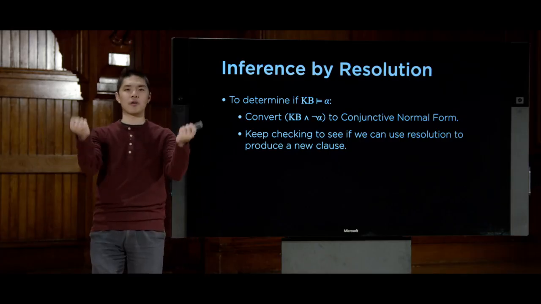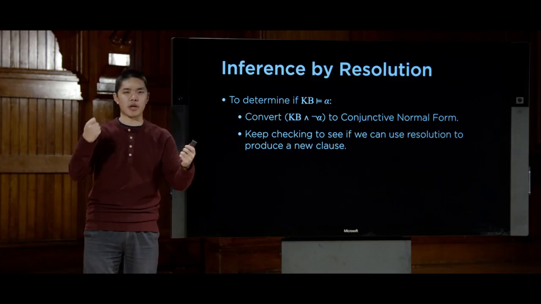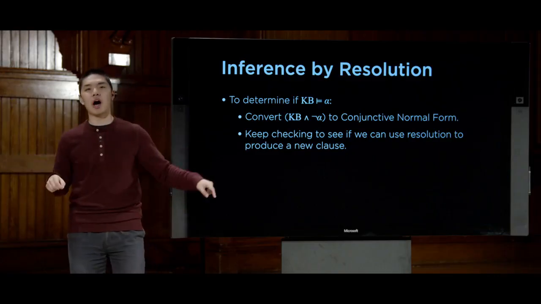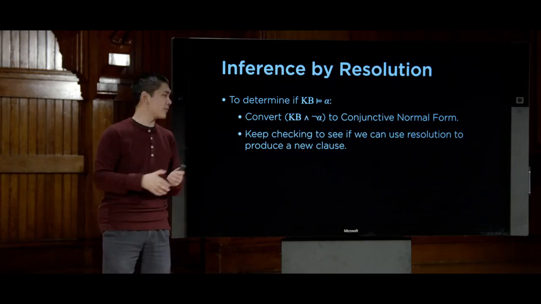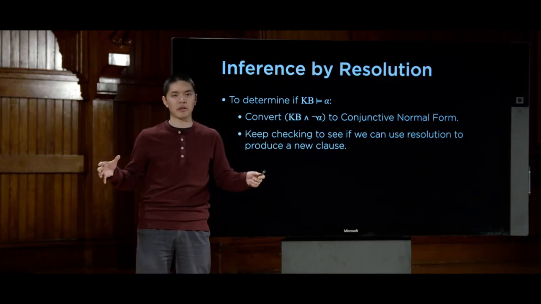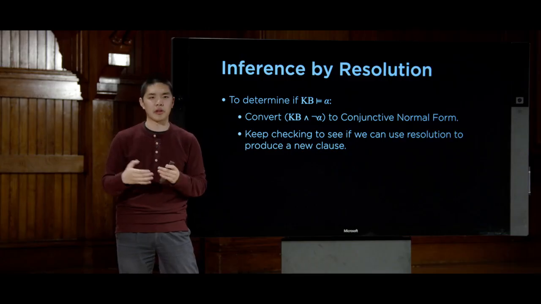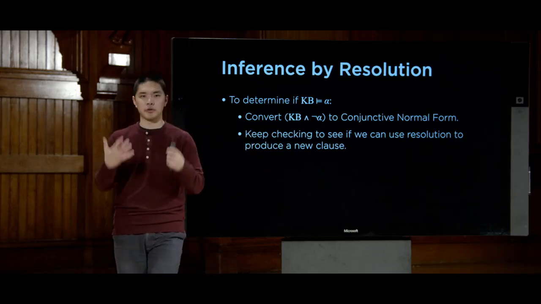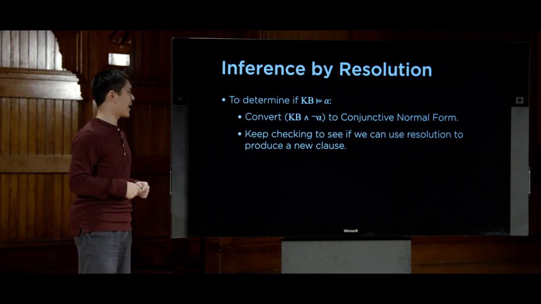We can take any pair of clauses and check, is there some literal that is the opposite of, or complementary to, another in both of them? For example, I have a P in one clause and a not P in another clause, or an R in one clause and a not R in another clause. If ever I have that situation, once I convert to conjunctive normal form and have a whole bunch of clauses, and I see two clauses that I can resolve to produce a new clause, then I'll do so. This process occurs in a loop. I'm going to keep checking to see if I can use resolution to produce a new clause, and keep using those new clauses to try to generate more new clauses after that.